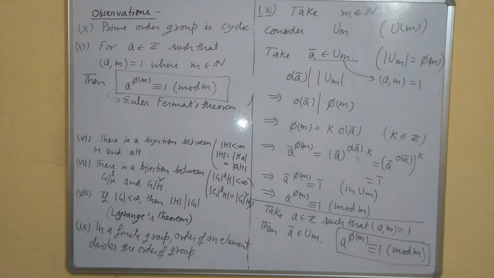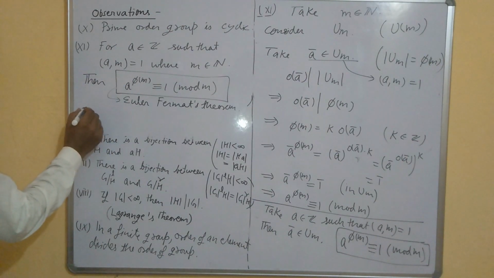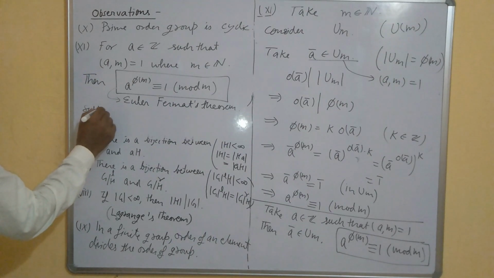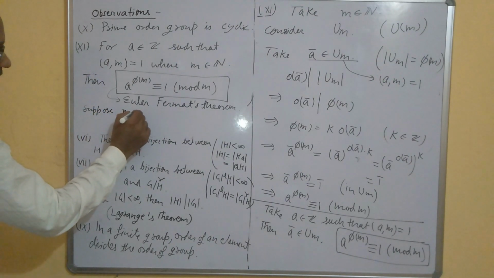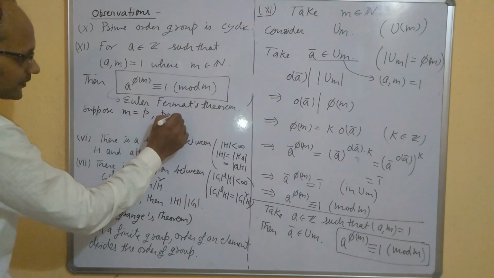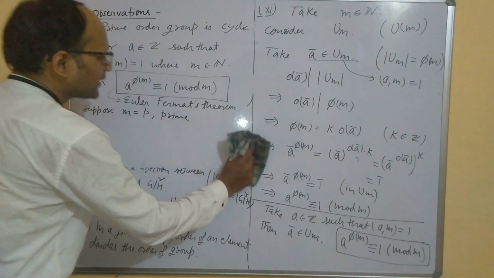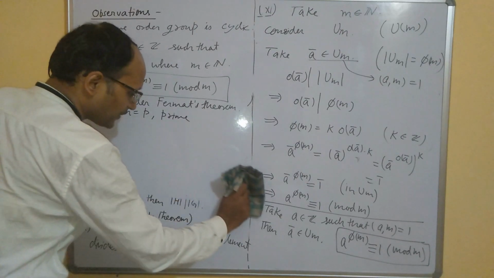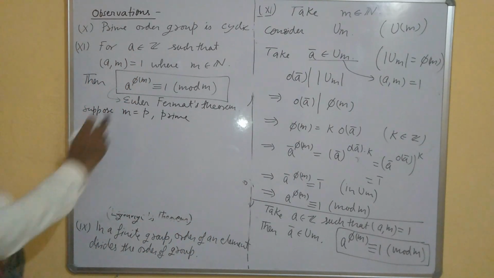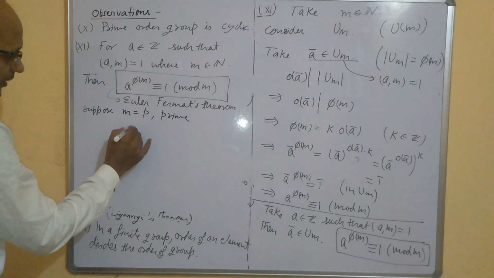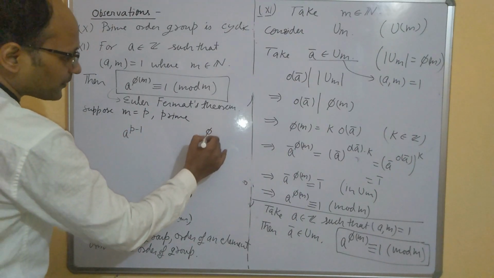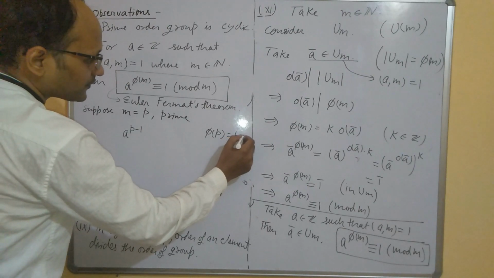Now in this, suppose m is a prime number, m is equal to p. Suppose in this equation we put m equal to p, where p is a prime number. Then this phi m, that is phi p, will become a to the power p minus 1, because phi of a prime number is p minus 1.